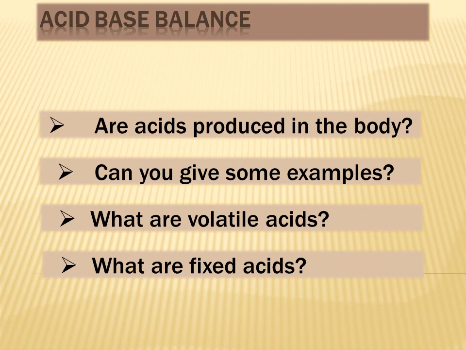So the point to remember is that in our body, as a result of different metabolic processes, different types of acids are being produced, and these acids contribute towards lowering of pH of different body fluids. So in our body, there needs to be some mechanism that is going to resist the change in pH which results from the continuous production of different volatile and fixed acids, and these mechanisms form the basis of acid-base balance in our body that we are going to discuss in detail in the lectures on acid-base balance.